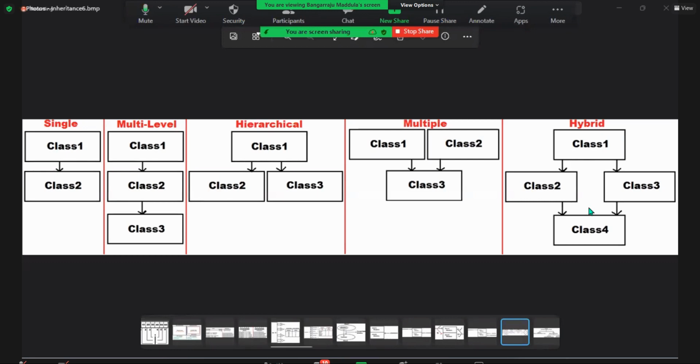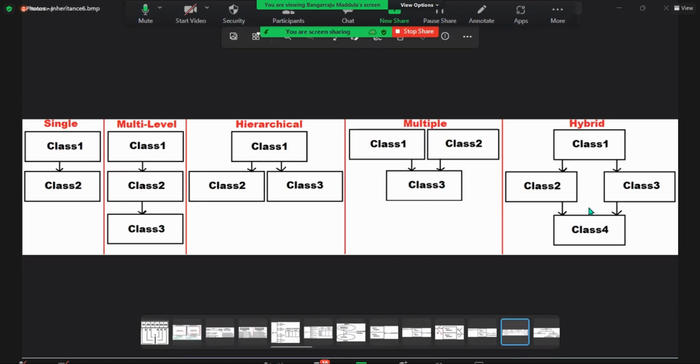Modern object-oriented programming languages like Java, .NET and Python don't support multiple and hybrid inheritances. What they support is only single, multi-level and hierarchical inheritances, and we already saw all these 3. With classes, only single, multi-level and hierarchical are supported. Are you clear? But why, sir?